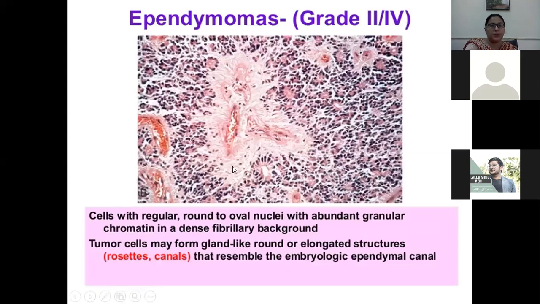Okay, microscopically, beta, the ependymoma shows cells with regular round to oval nuclei with abundant granular chromatin in a dense fibrillary background and rosette formation. The tumor cells may form gland-like round or elongated structures. Beta, these are all rosettes. As you can appreciate, the tumor cells are arranged in a glandular-like configuration. Okay, this is a rosette. This is also a rosette.